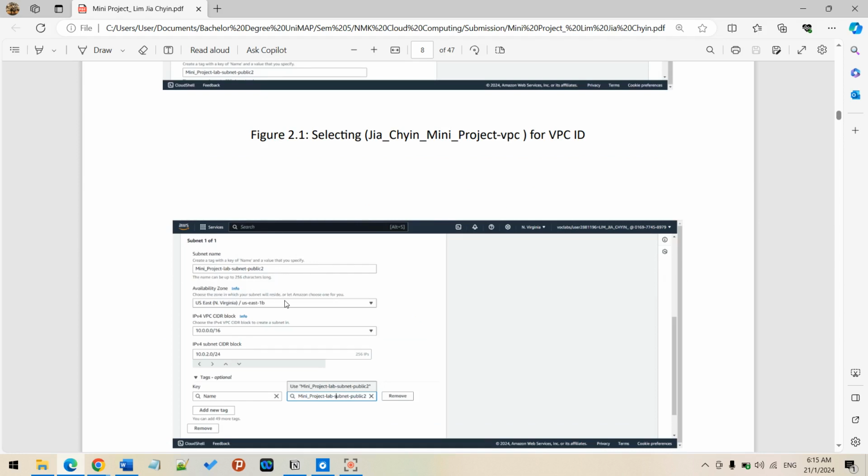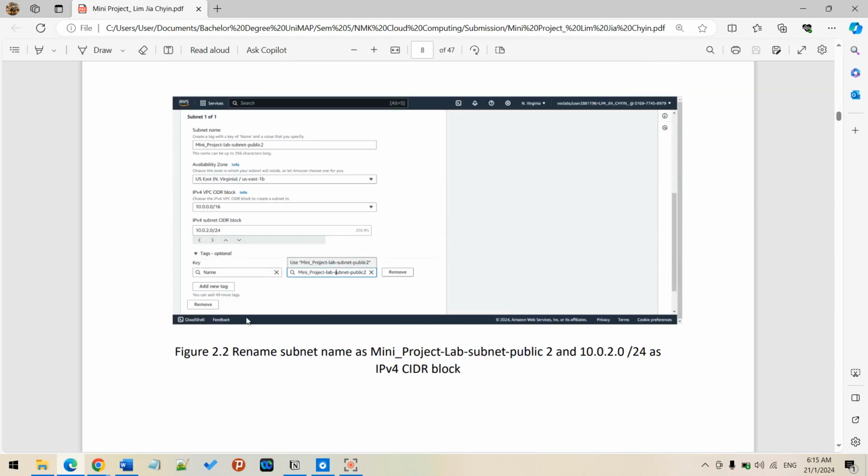Like I mentioned just now, I created 10.10.0.0 earlier, so I will just be using this block with another IP subnet where I'm creating the second subnet. Actually, if I would like to create two subnets, I can do it at the first, but I can also add it on later.